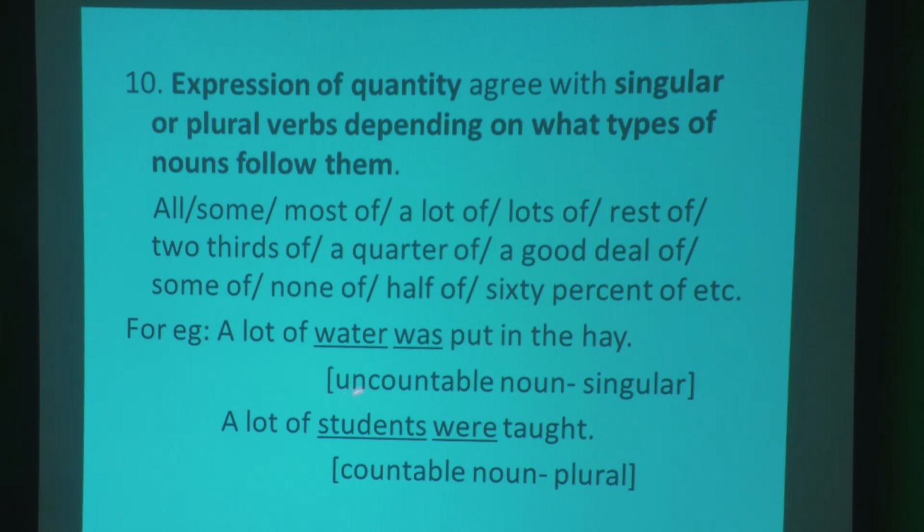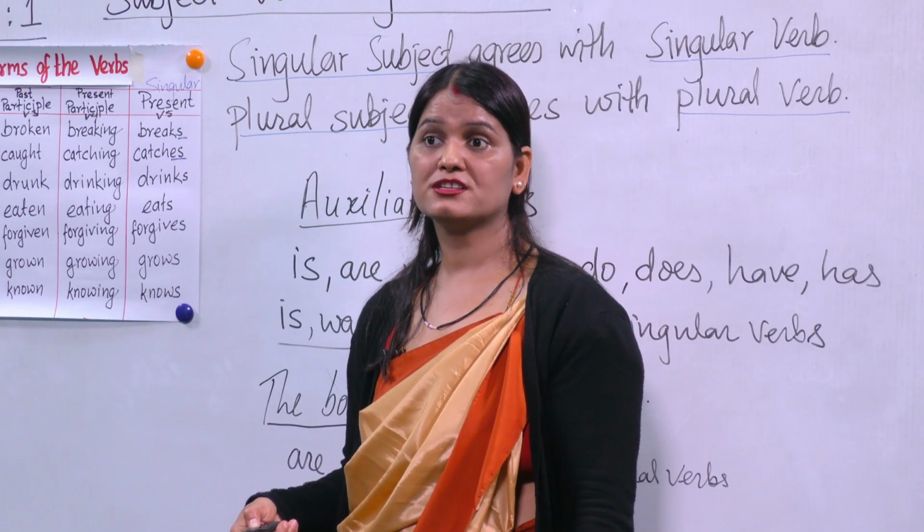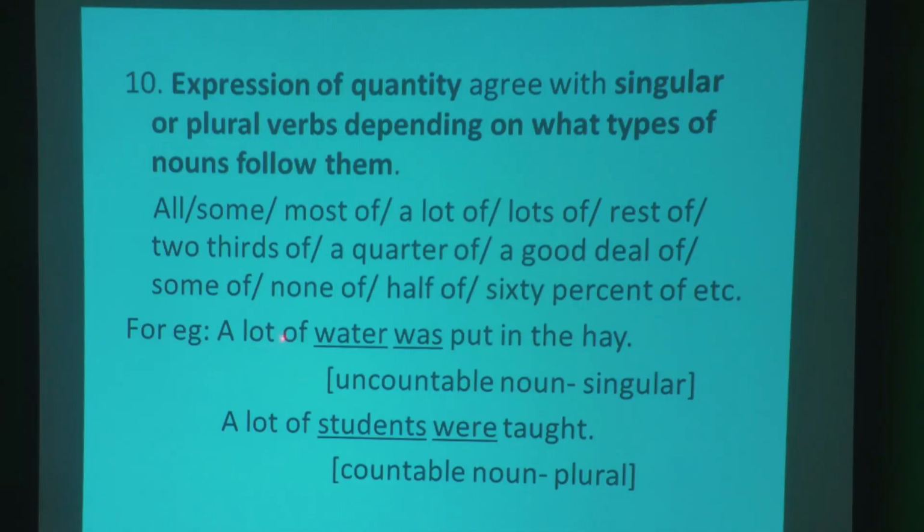Water is an uncountable noun, so it agrees with a singular verb. Though a lot of is an expression of high quantity, this is an uncountable noun, so it agrees with the singular verb was. A lot of students were taught.